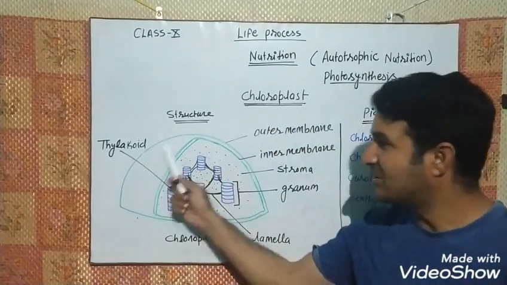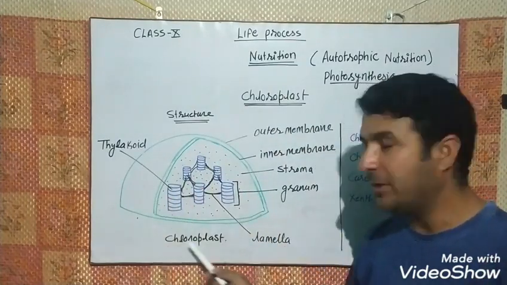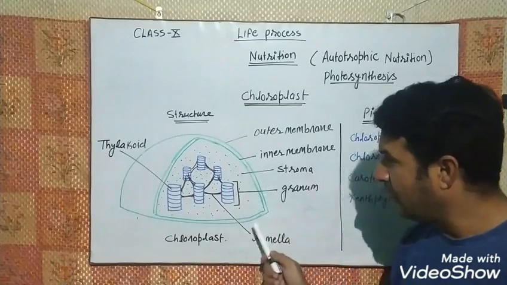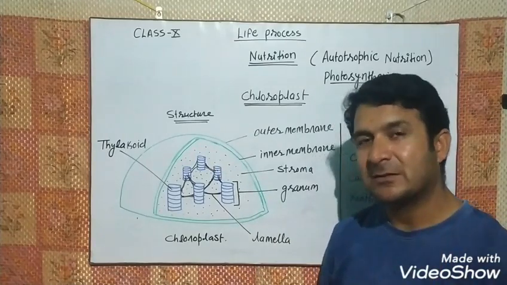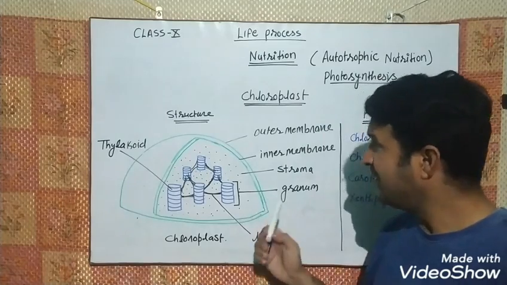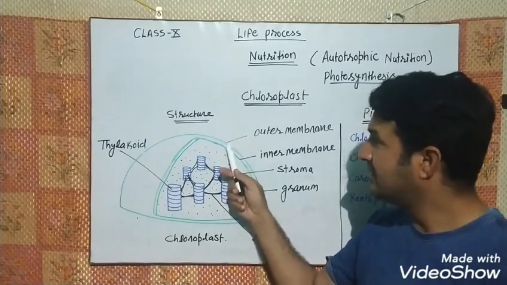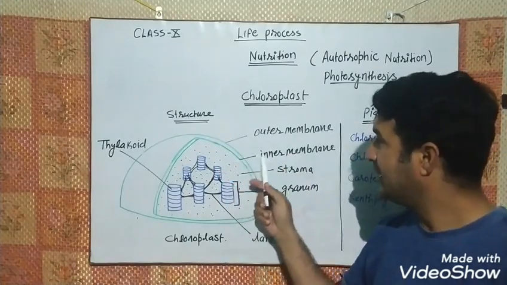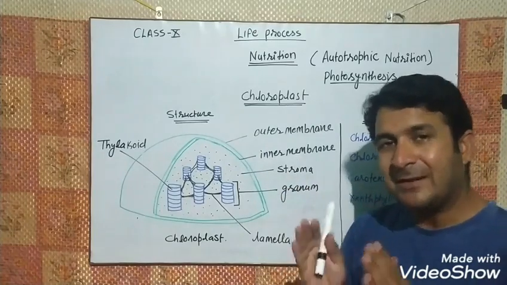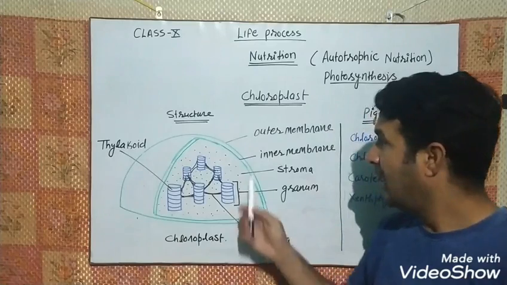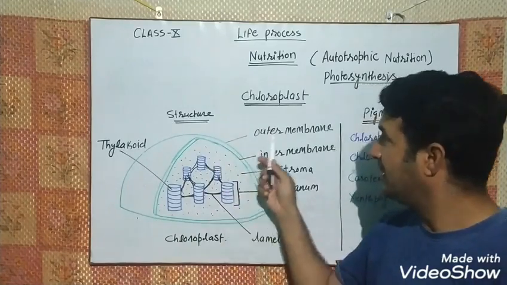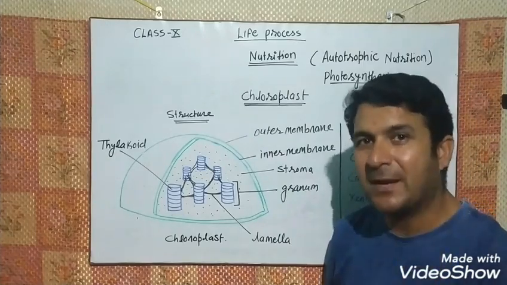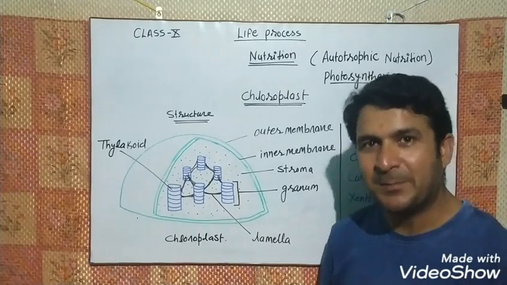If you see the structure of the chloroplast, this is the structure of the chloroplast. Okay, you will see that the chloroplast is a green colored organelle which has two boundaries. This is the outer membrane, and this is the inner membrane. It's a double membrane organelle, and the space found between the outer and inner membrane is the intermembrane space, right?